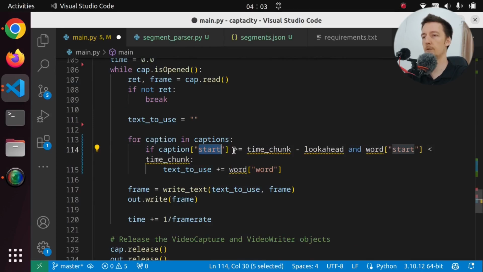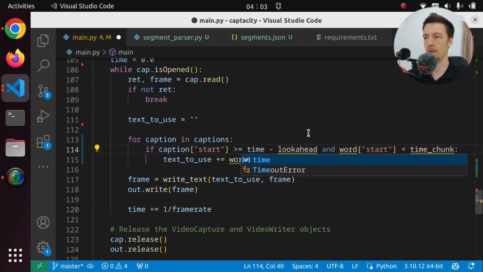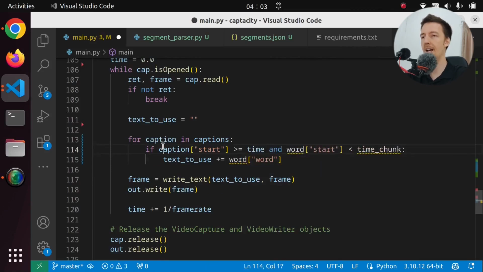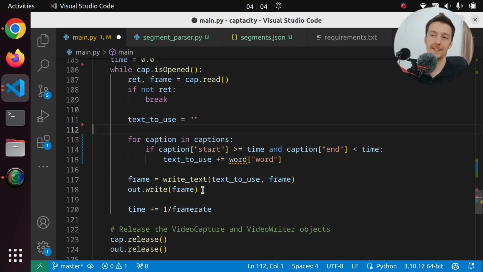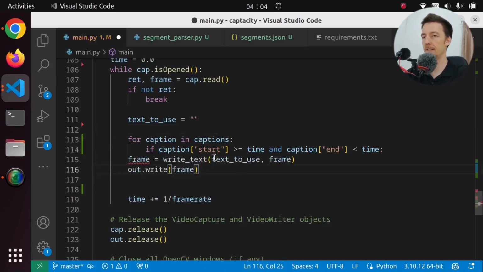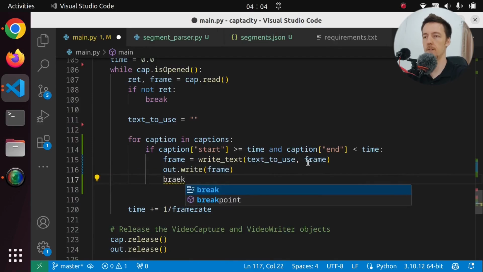If the start of the caption is greater than or equal to the current time and no look ahead. And if the caption start, actually the end, if the end is smaller than the time, then we actually write the text right away. So we do that. And then we can just break from this loop.